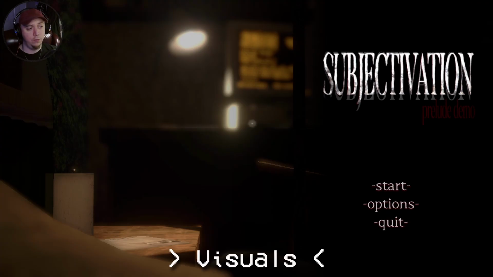Well, I'm going to start with the visuals of the demo, and I would say overall, the game visually is very appealing. I really like the way the hands look. It looks really cool, and like I said, reminds me of games I played growing up that are point-and-click adventure games, and I just think that's really cool. It's very nostalgic for me personally. I just really like that.